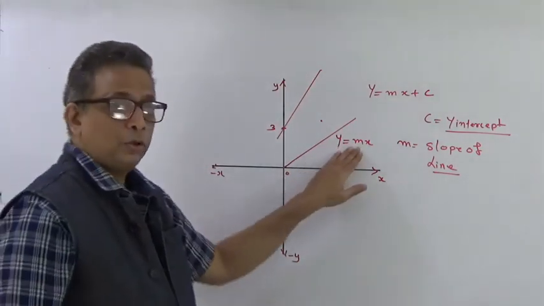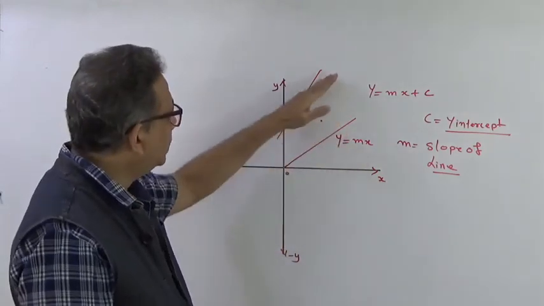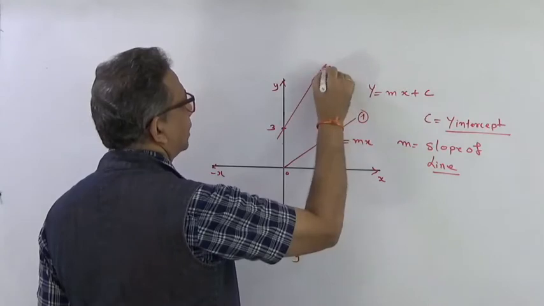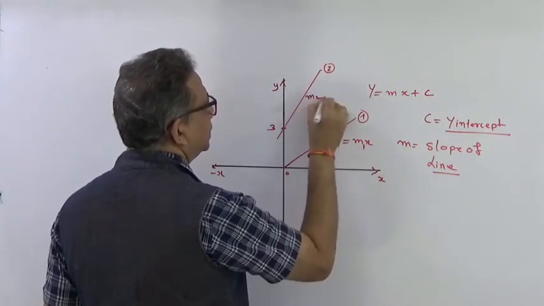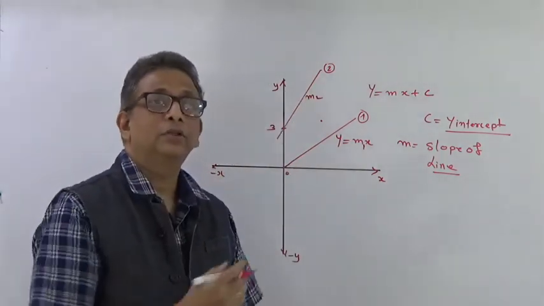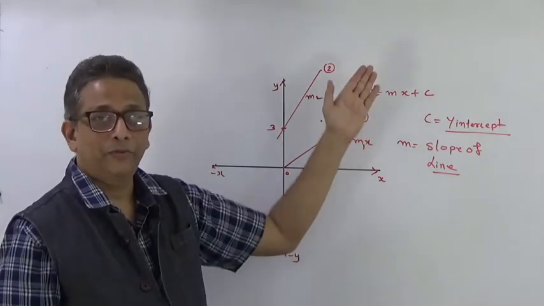If m is the slope of the line, how are these two lines different? So let us say this is line 1 and this is line 2. Let us say this is m1, the slope of the other is m2. Both these lines are having two different slopes.